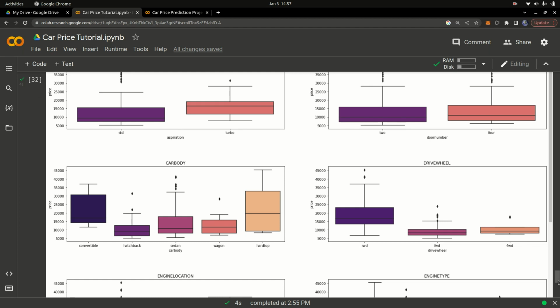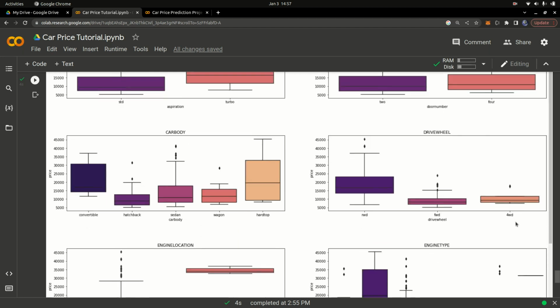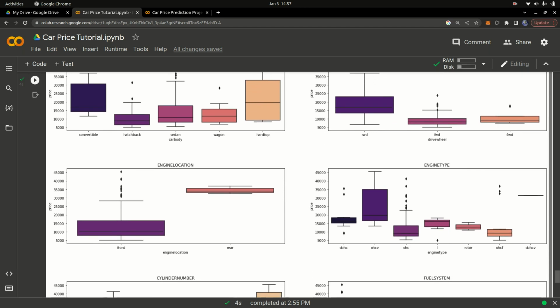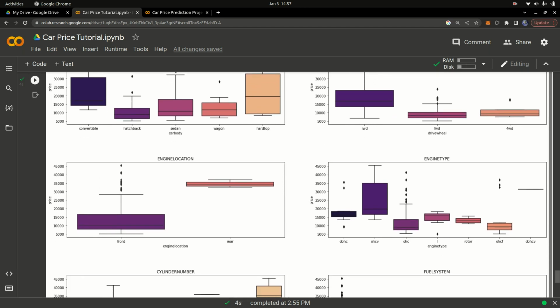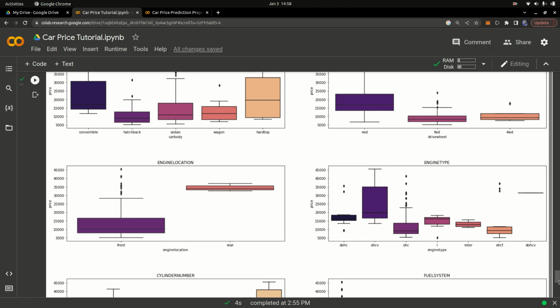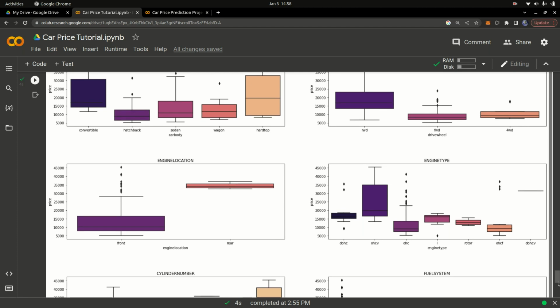Okay, so I've looked at that, and let's take a look at the engine location. The rear engine ones happen to be very expensive compared to the front engine cars. That's what I was trying to explain. Cars with the engine located at the back are mostly sports cars, so they're more expensive than the average one. You can see even the minimum price starts from around 35,000, and the maximum is around this part right here. So that's basically it for the engine location.